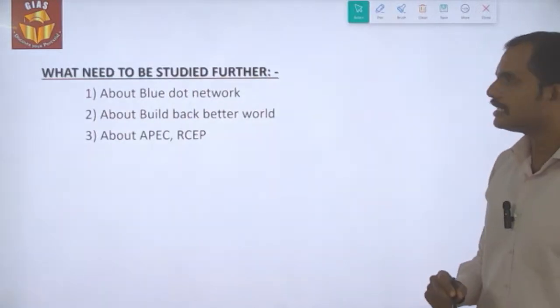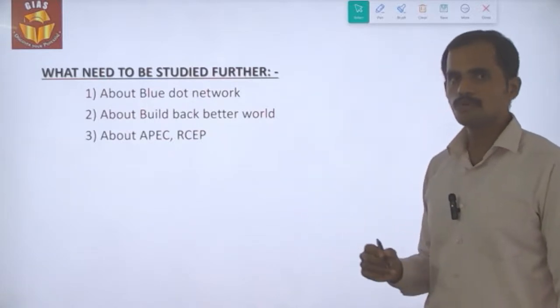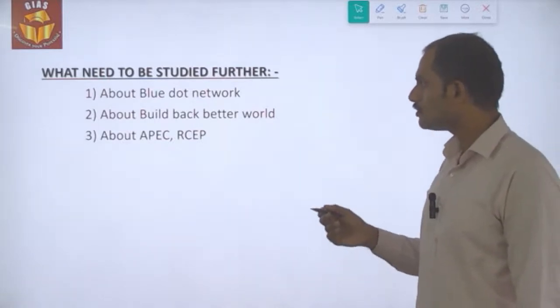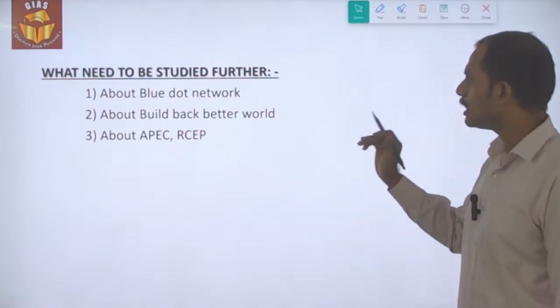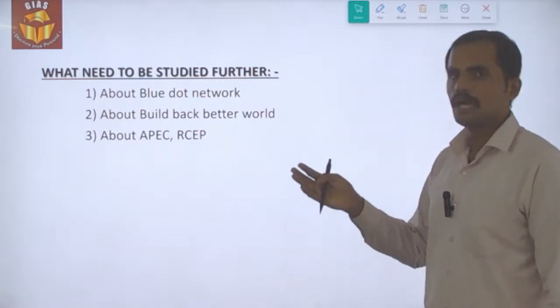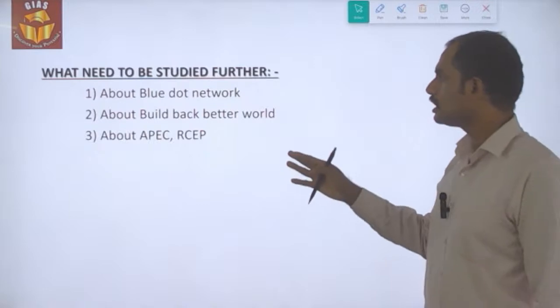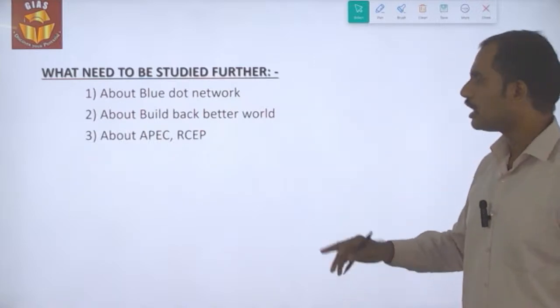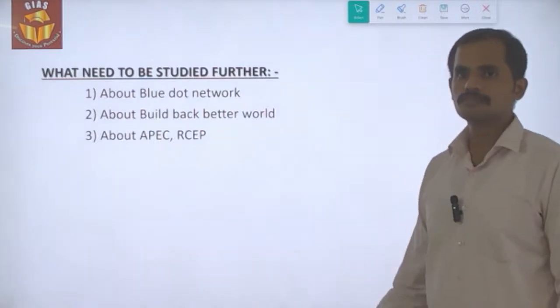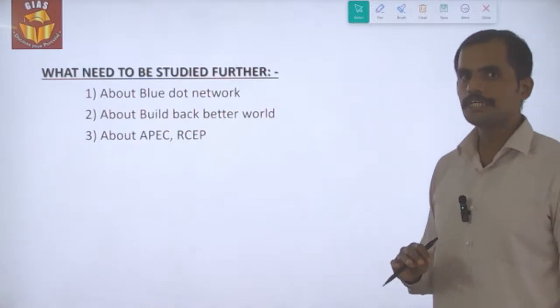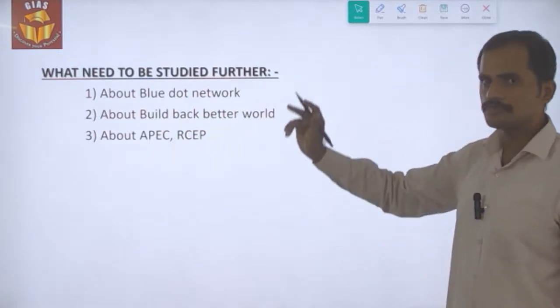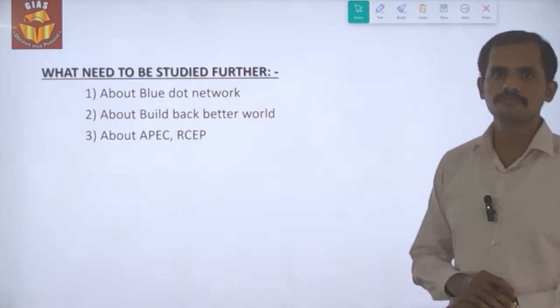So what needs to be studied is, we should be aware of what this Blue Dot Network is. Secondly, we should be aware of what Build Back Better World is, and then Asia Pacific Economic Cooperation and Regional Comprehensive Economic Partnership. These are all the things which we need to be aware of. And with this, we have reached the end of this topic.